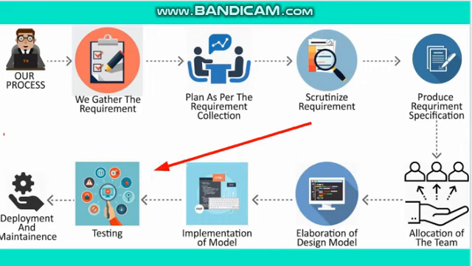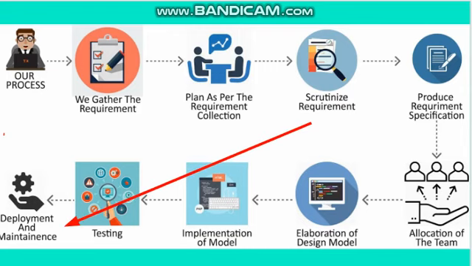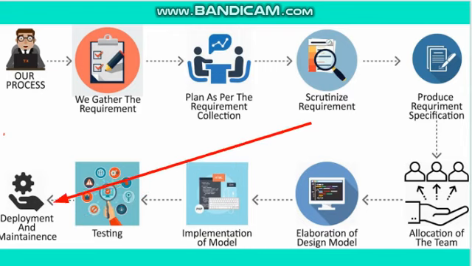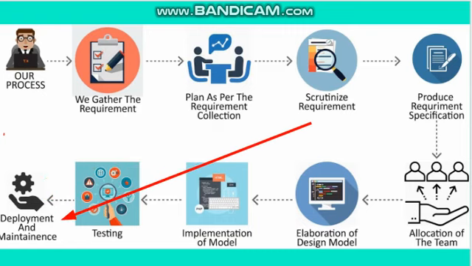Once all these activities are carried out, after designing, implementation and testing, we go for the last activity, which is called deployment and maintenance. What is all about deployment and maintenance? Finally our software is ready to be installed on the desktop of our customer. So how did we reach this? We took the information, we sorted the information, we designed, we coded and we tested, and finally our software is ready to be installed on the customer's desktop.